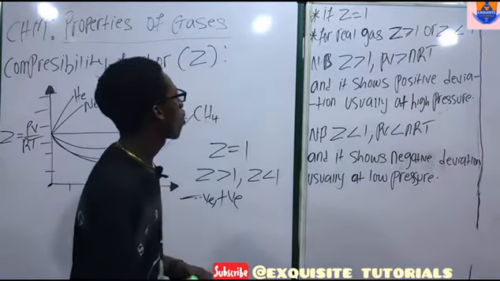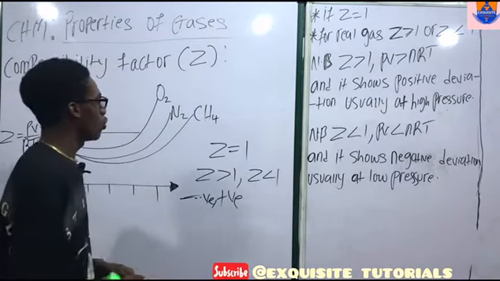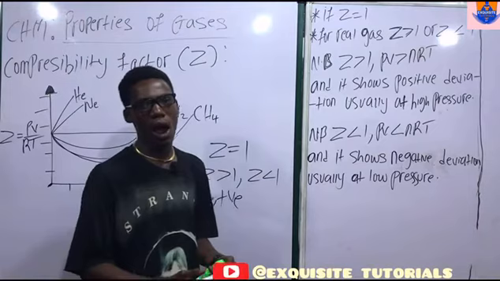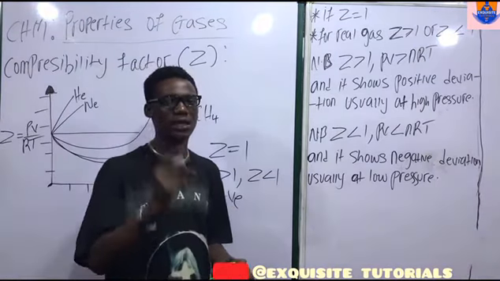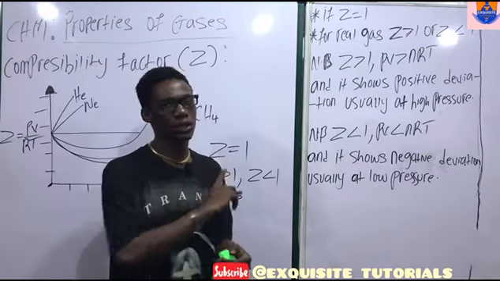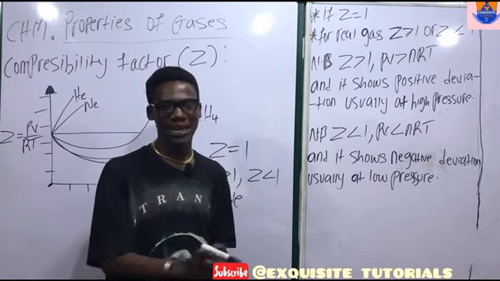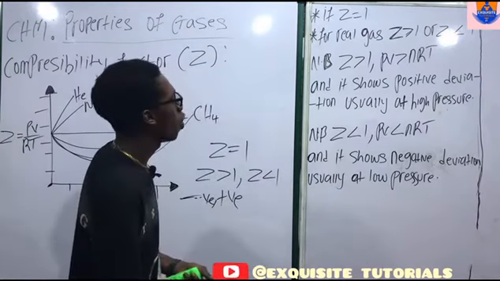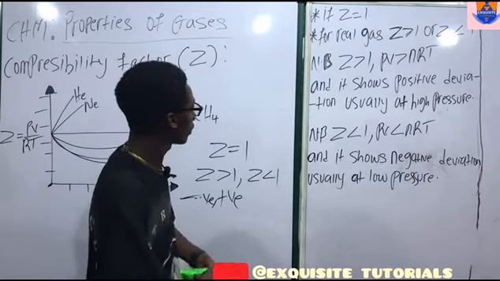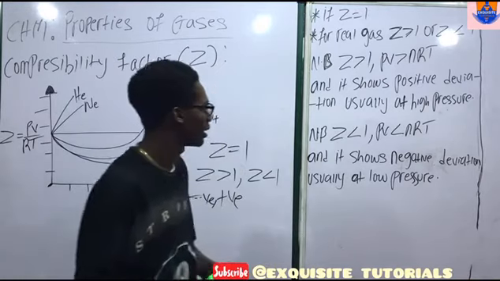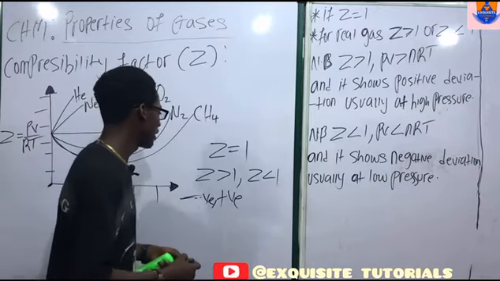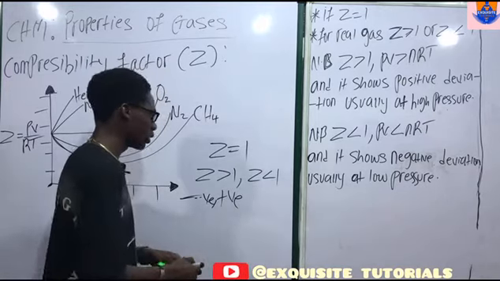Now compressibility factor. Let's look here. For ideal gases, our compressibility factor is equal to 1 at all temperatures. So if a gas is ideal, the compressibility factor is equal to 1 for all temperatures. Now for rare gases, the compressibility factor is either greater than 1 or less than 1.